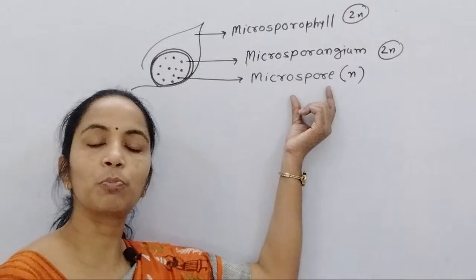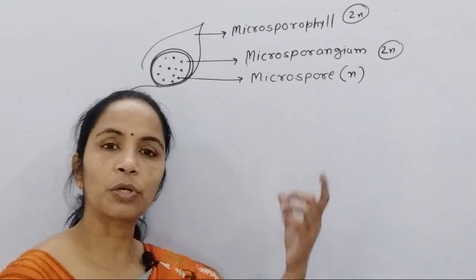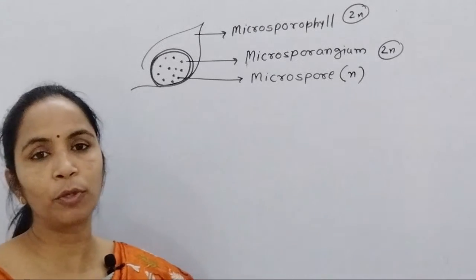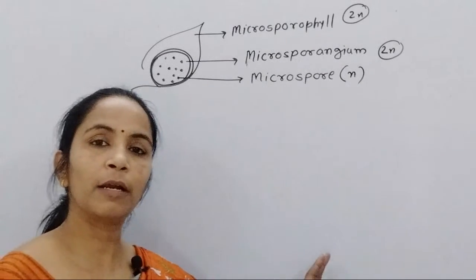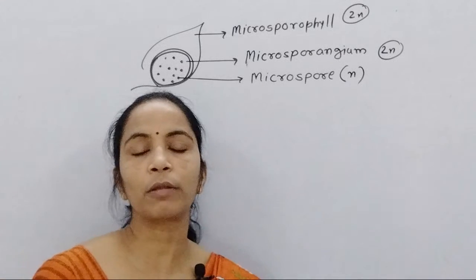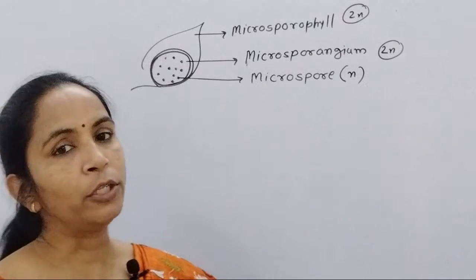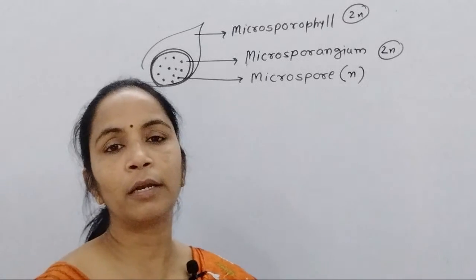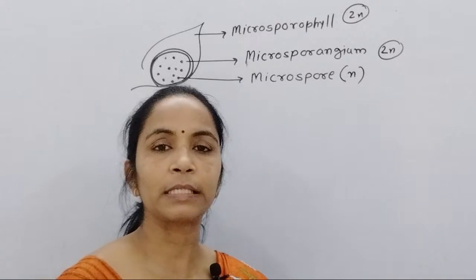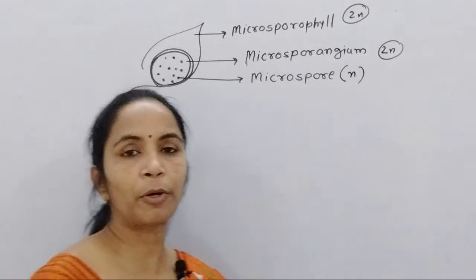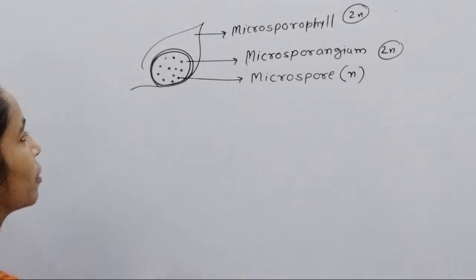Therefore, these microspores are haploid. The structure of microspores in gymnosperms is exactly similar to the pollen grains of angiosperms that you studied in your class 12th syllabus, chapter 2, reproduction in flowering plants.